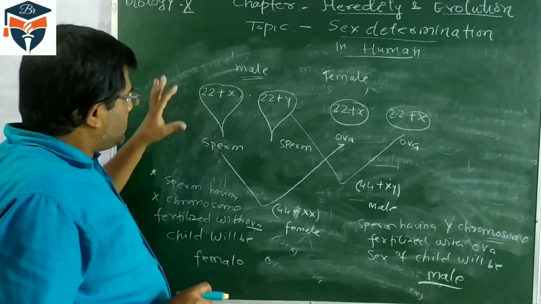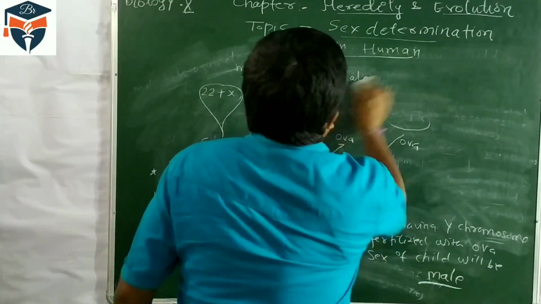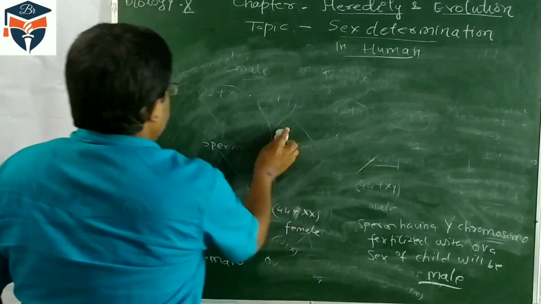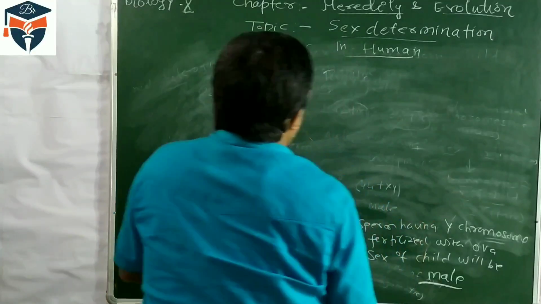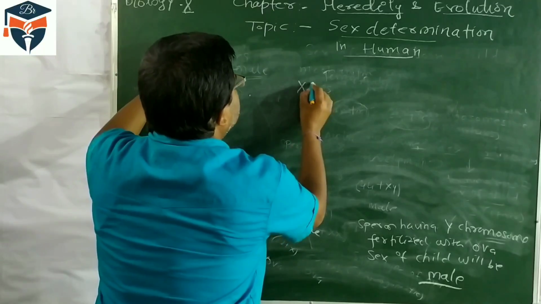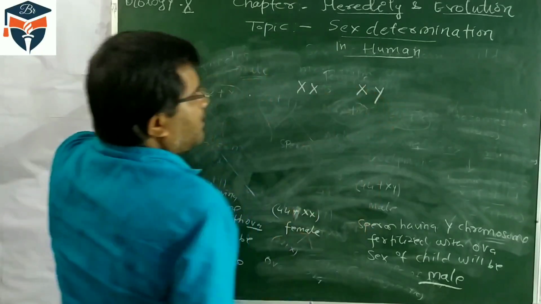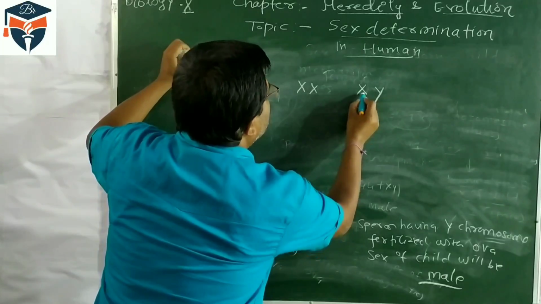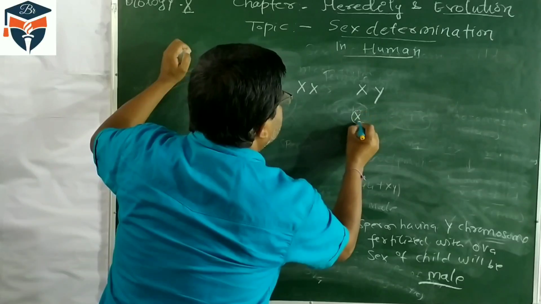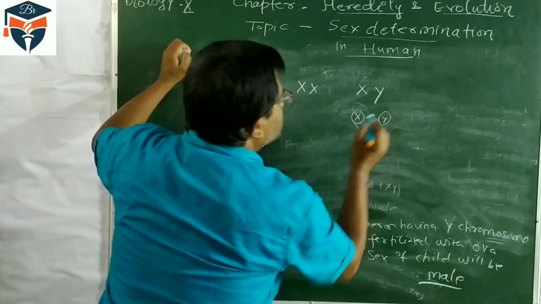So this is the flow chart. Simply, we also have another flow chart, which is given very simply in our book. That also is easy for us. Try to understand this also. Here only autosomes are not mentioned. XX is a female and XY is a male. Now what happens? Male produces these two types of sperm, sperm having the X chromosome and sperm having the Y chromosome.